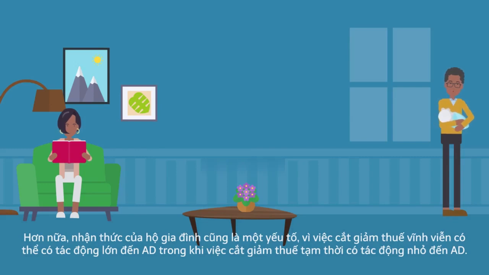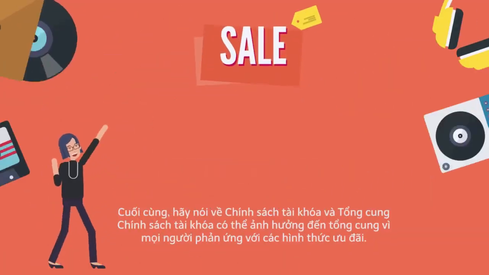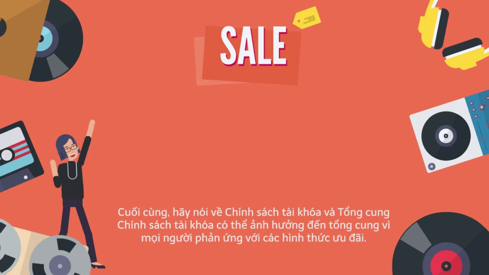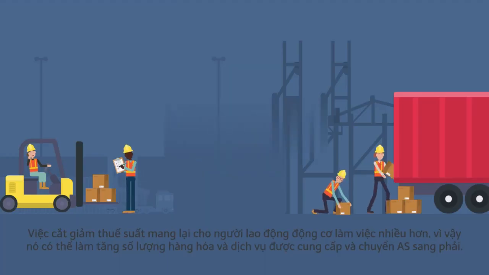Furthermore, household perception is also a factor, as a permanent tax cut can have a large impact on aggregate demand, while a temporary tax cut can have a small impact. Finally, let's talk about fiscal policy and aggregate supply. Fiscal policy might affect aggregate supply because people respond to incentives. A cut in the tax rate gives workers incentives to work more, so it might increase the quantity of goods and services supplied and shift AS to the right.